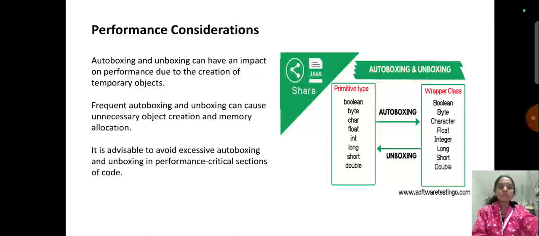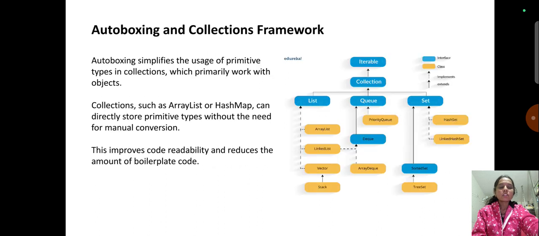It is advisable to avoid excessive autoboxing and unboxing in performance-critical sections of code. And the primitive types and wrapper classes you can see between autoboxing and unboxing are boolean, byte, char, int, float, long, short and double. Then next, autoboxing and the collection framework.